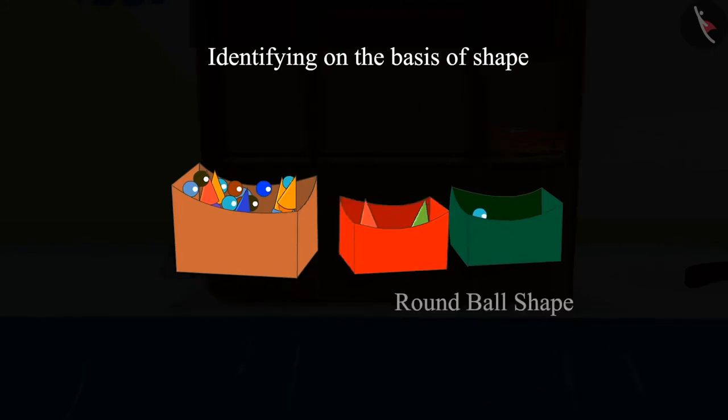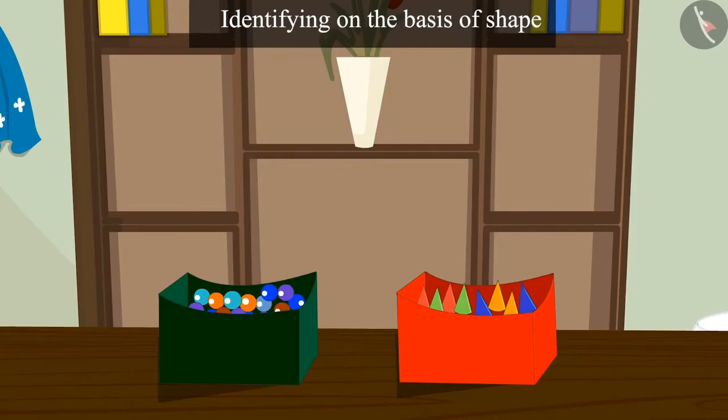After that, Chotu picked up the marbles, resembling the shape of a round ball. Children, can you tell me into which box they should be dropped? Yes, it will go into this box. After this, Chotu took this piece. Children, do you know into which box it will be dropped? You thought right. Children, if it is like the shape of a cone, then it will be placed in this box. And by identifying the shape, Chotu separated the pieces resembling cone-shaped ones from that of round ball like marbles.